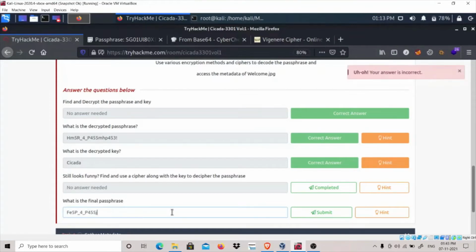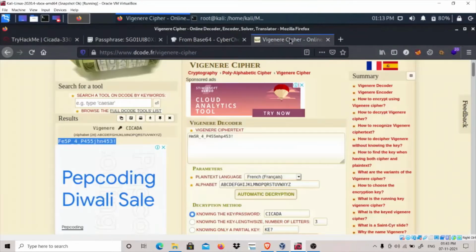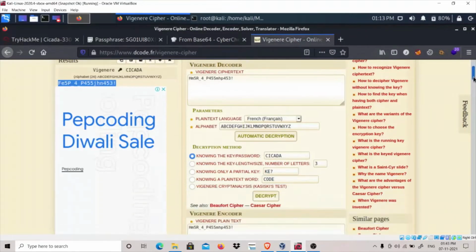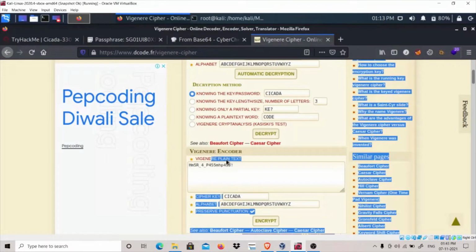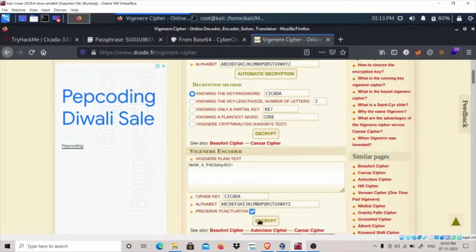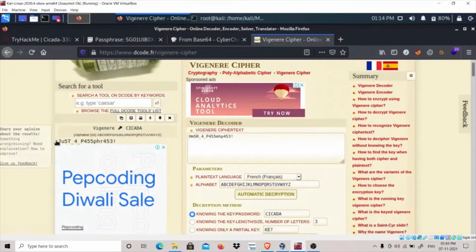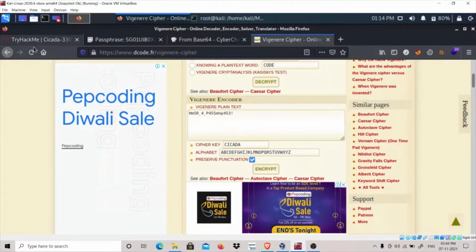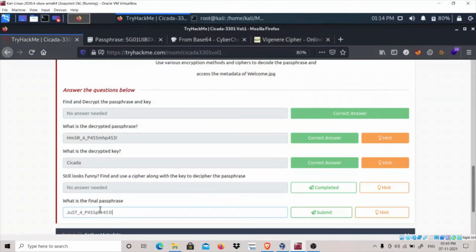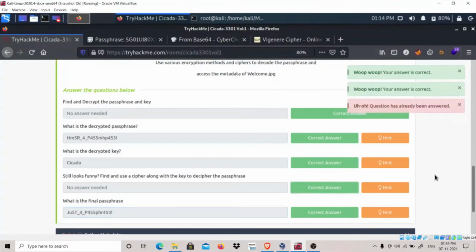It is not right, but we did decode this. So let's try encoding it. Okay, cipher key is correct. So let's encrypt. Okay, just a passphrase. So I think encoding was the thing we had to do for the Vigenère cipher using the key Cicada. Okay, so we have completed this task as well.